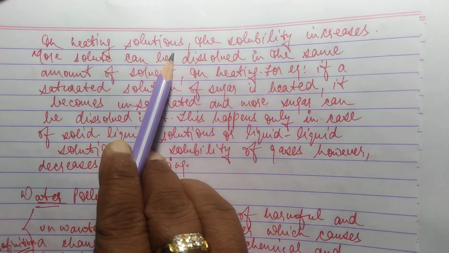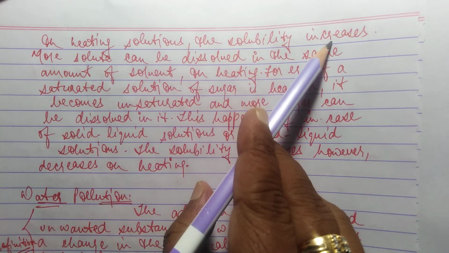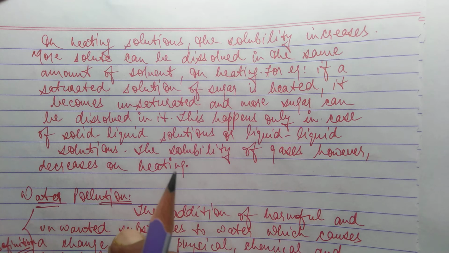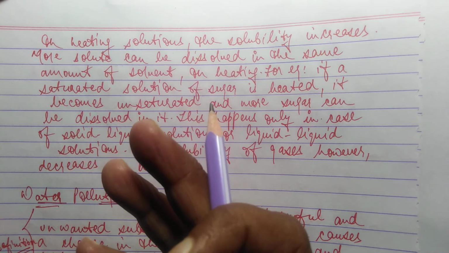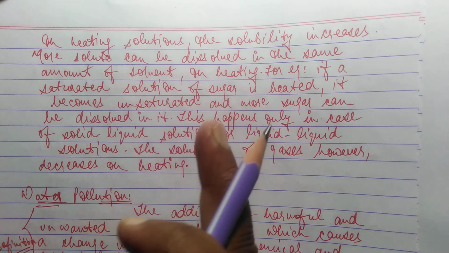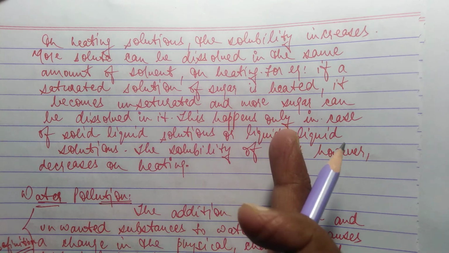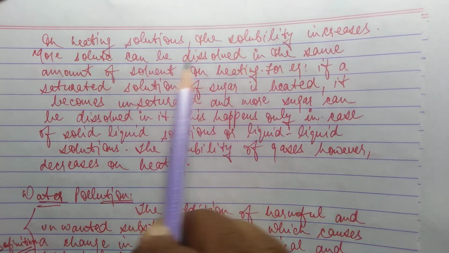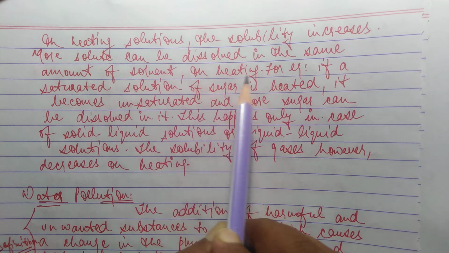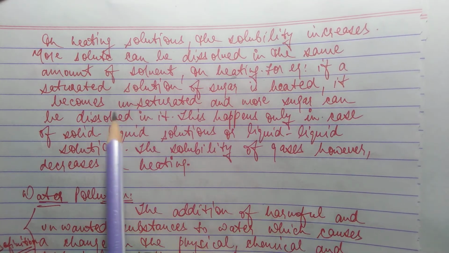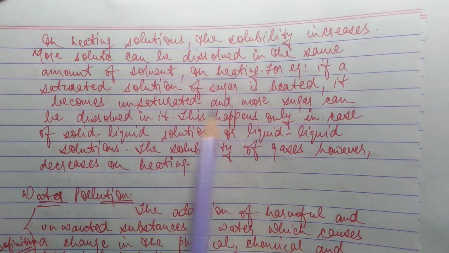Now, on heating the solution, the solubility increases. Means the capacity to dissolve increases. Means if I heat the water and add sugar, it will dissolve. Again I will add sugar, it will again dissolve. But in cold water the sugar will dissolve, but it will dissolve very slowly. More solute can be dissolved in the same amount of solvent on heating. For example, if a saturated solution of sugar is heated, it becomes unsaturated and more sugar can be dissolved in it.